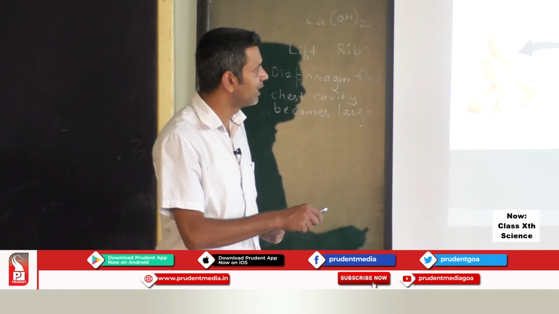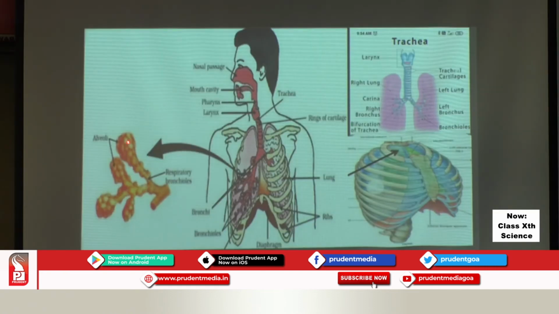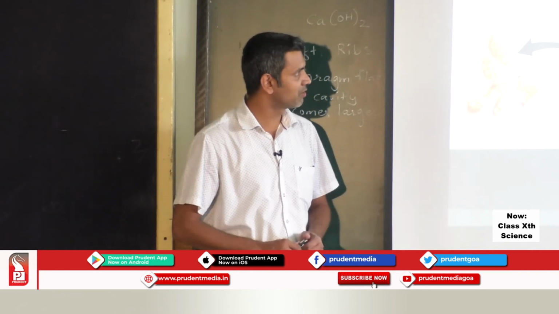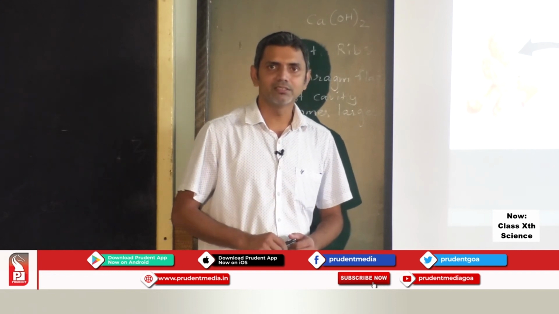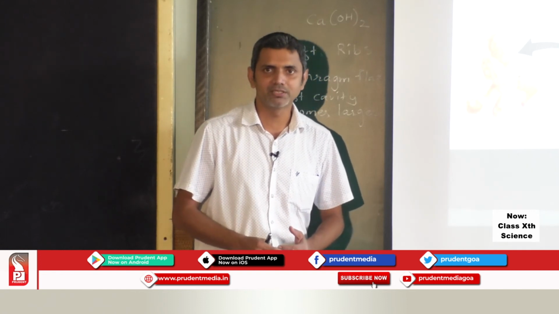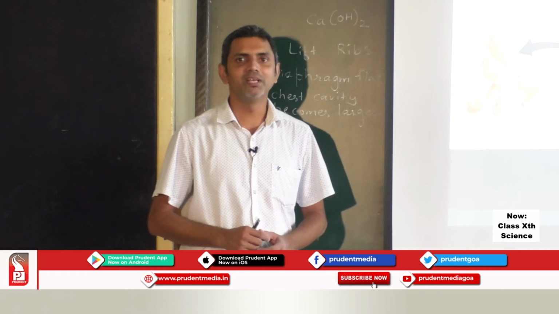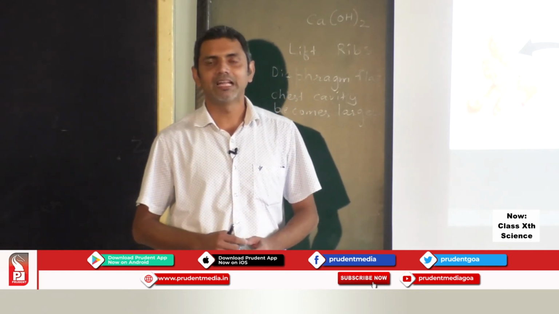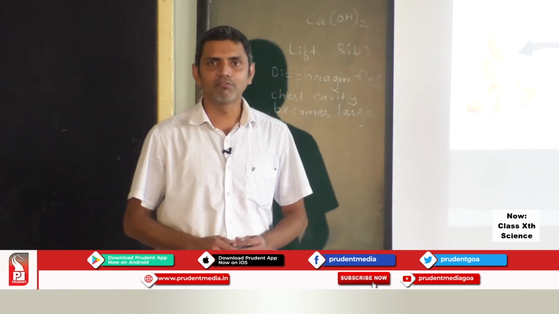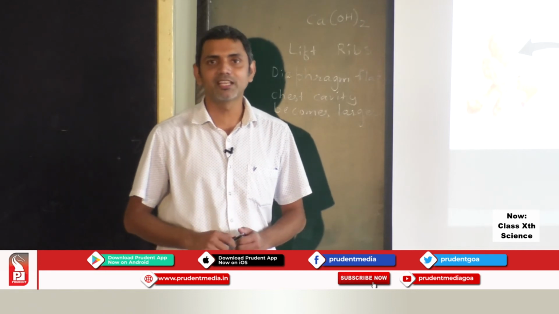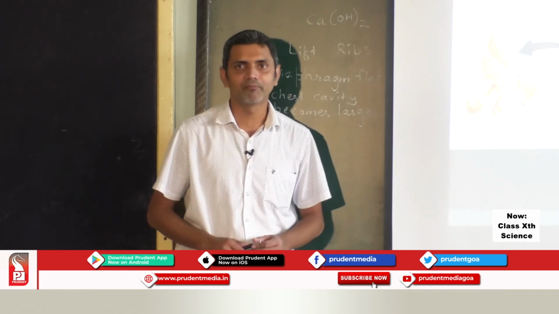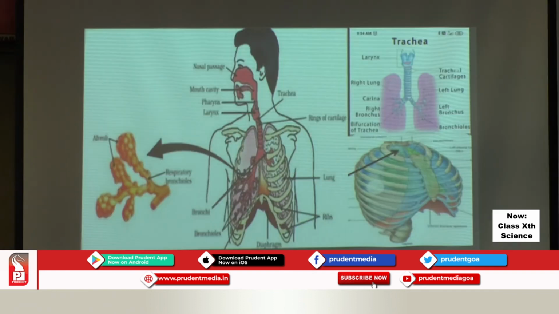Coming back to alveoli, as we already know, alveoli provide the surface area for exchange of gases. Now in the lungs, there is always some extra, or residual, volume of air which remains in the lungs. Why does that residual volume of air remain? So that there is enough time for exchange of gases. We take in oxygen, we give out carbon dioxide. So this happens in the lungs. And who provides the surface area?